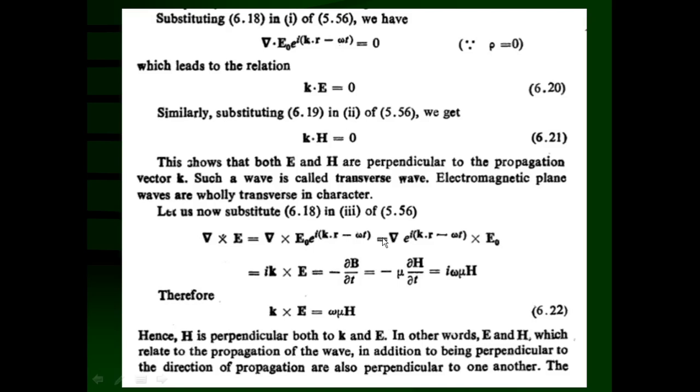Again, we can utilize the product rule. That means this is nothing but the gradient of the scalar e raised to i (k dot r minus omega t), cross E0.